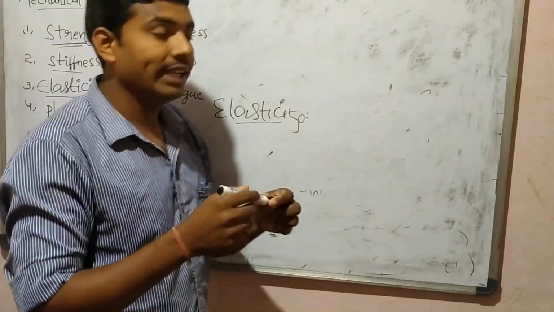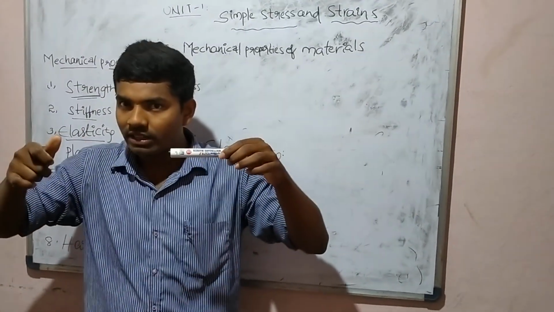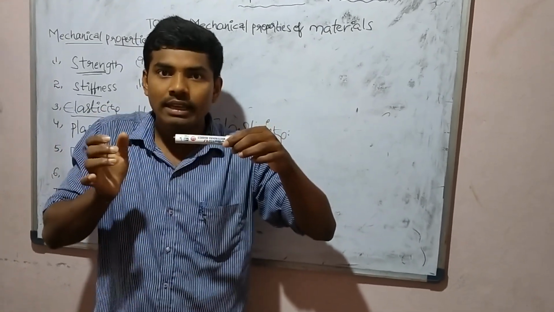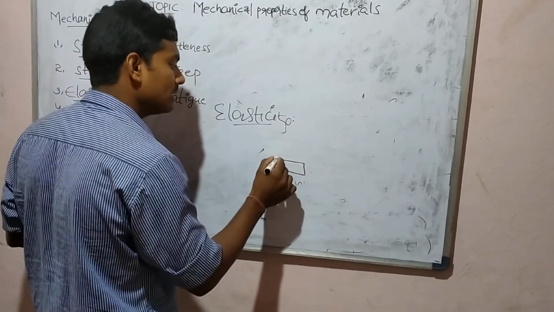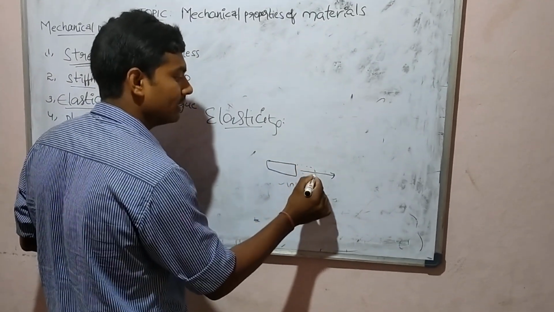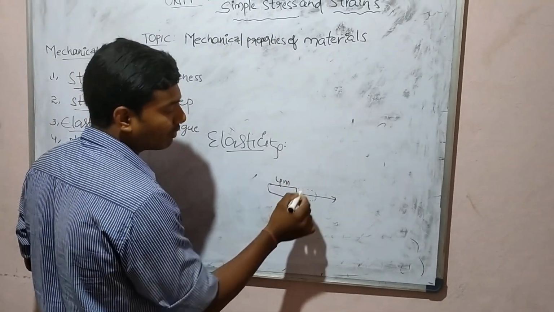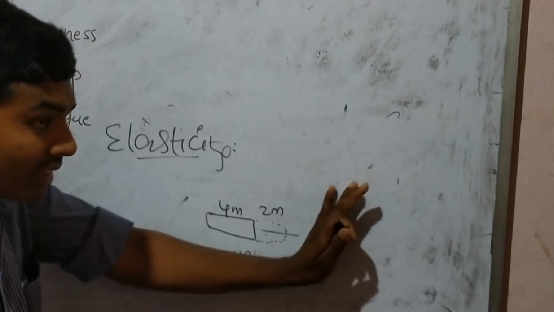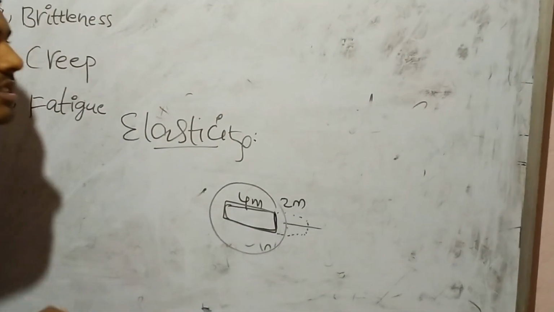Elasticity is a property of material. When we apply a load on a workpiece, it will extend somewhat. When we remove the load, it regains its original position. This property is called elasticity. Suppose we take a workpiece and apply load in one direction, and it extends. Initially its length is 4 meters, assumed, and after applying load it extends by 2 meters. When we remove the load, it regains its original position; this property is called elasticity.